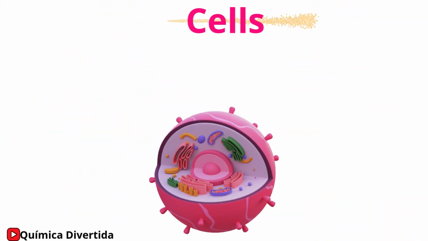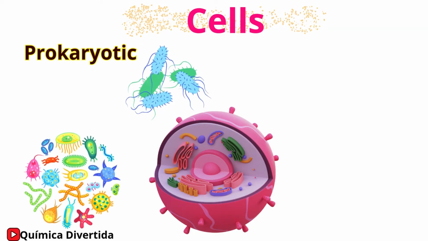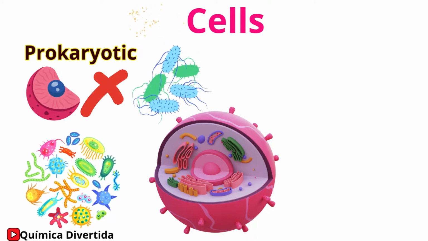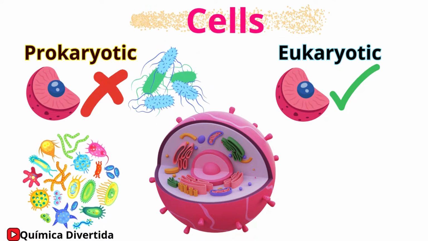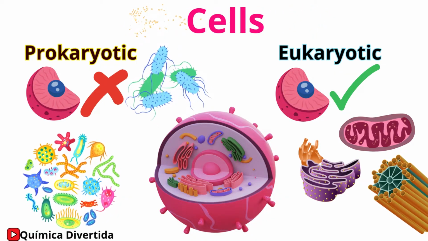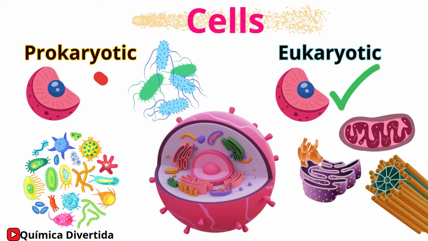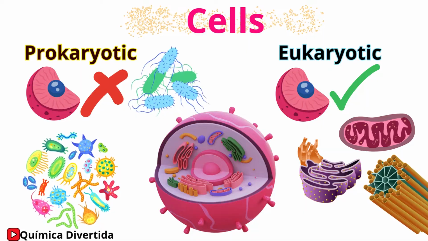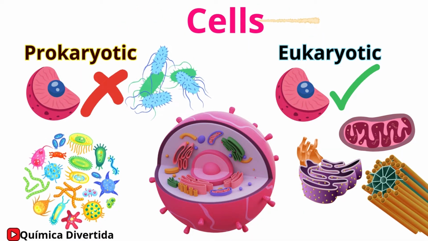Cell diversity. Prokaryotic cells, like bacteria, lack a nucleus but are still incredibly efficient. Eukaryotic cells, like those in your body, have a well-defined nucleus and specialized organelles that allow them to perform complex tasks. Vital functions. Cells are tiny factories that produce energy, eliminate waste, and generate the proteins necessary for life. Without cells, life would not exist.